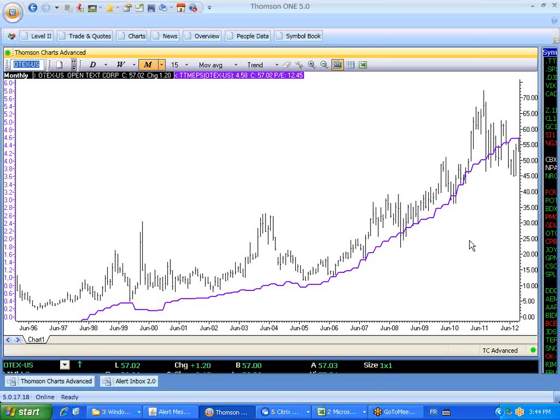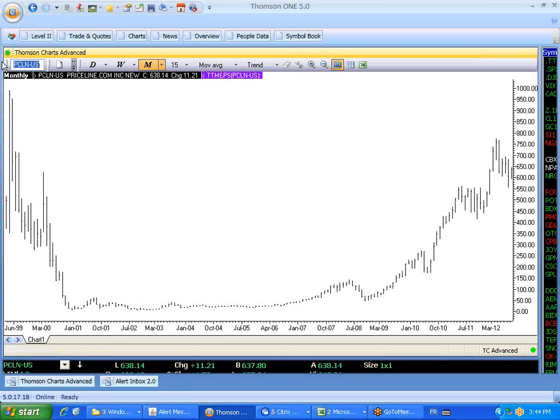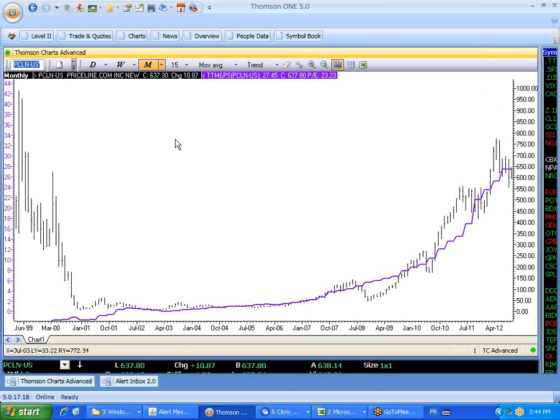Now let's look at another example. This time we are going to use the example of Priceline, and this is a case where you have an expensive stock, something that has a high multiple, and we compare this to the market. What we're trying to do is keep the risk minimal every time we invest. So if we indicate that something's at a low valuation, it's because the risk level is very low. And that's the beauty of following the Purple Chips model.